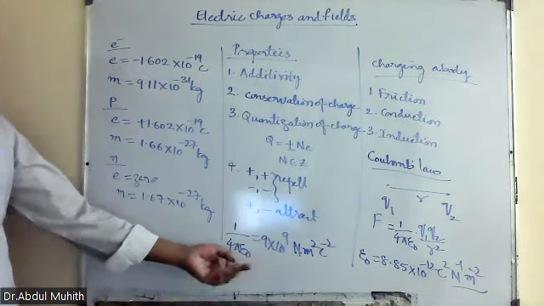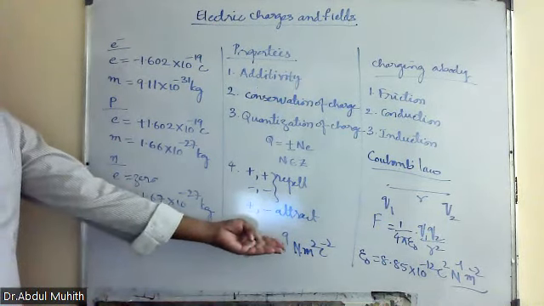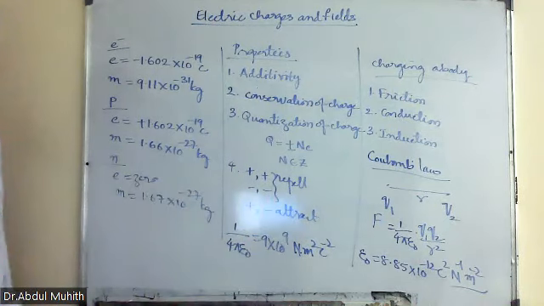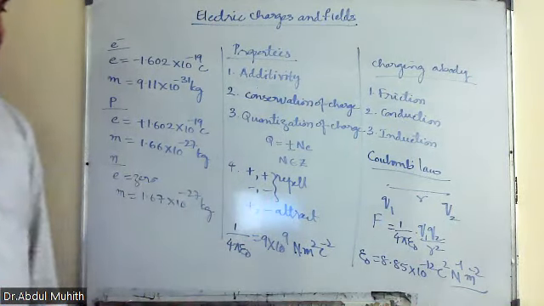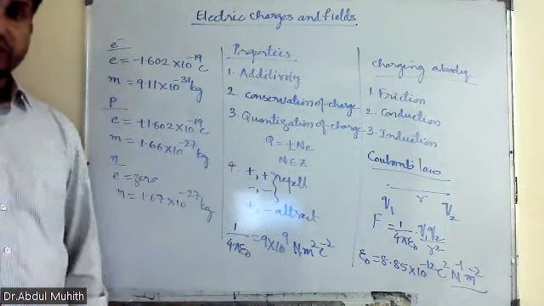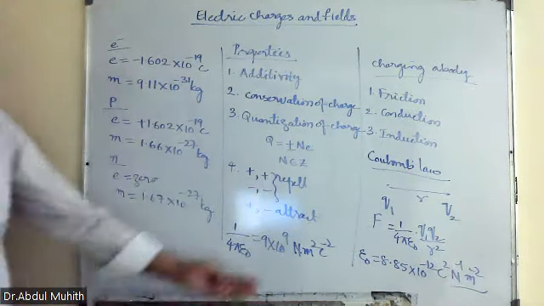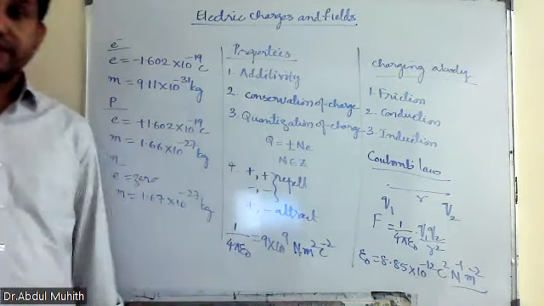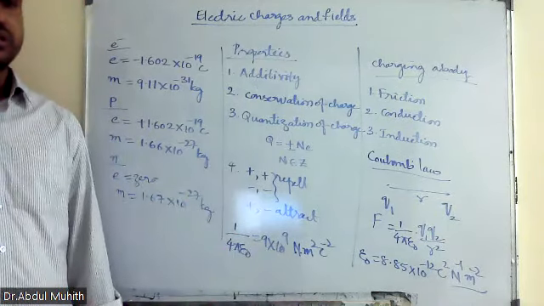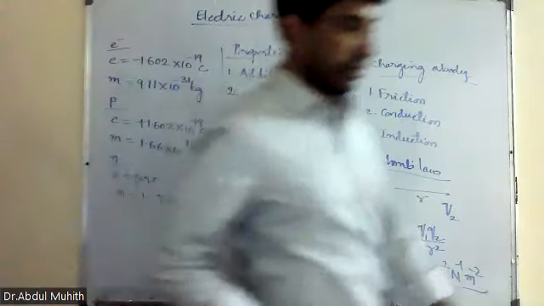So 1 by 4 pi epsilon 0 is 9 into 10 to the power of 9 Newton meter square per Coulomb square, and epsilon 0 value is 8.85 into 10 to the power of minus 12 Coulomb square per Newton meter square. So that is the value of epsilon 0. What is epsilon 0? Permittivity of free space. Very good.